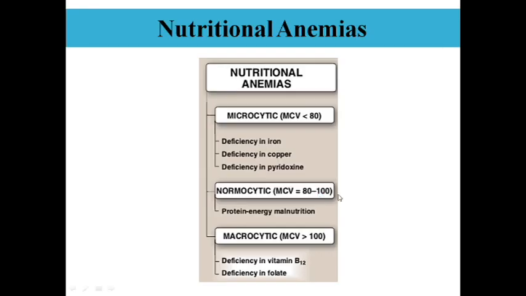So now let us recollect what the causes of nutritional anemia are. Microcytic is due to deficiency of iron, copper and pyridoxine. Normocytic is due to protein energy malnutrition. Macrocytic anemia we usually come across with the deficiency of vitamin B12 and folate.